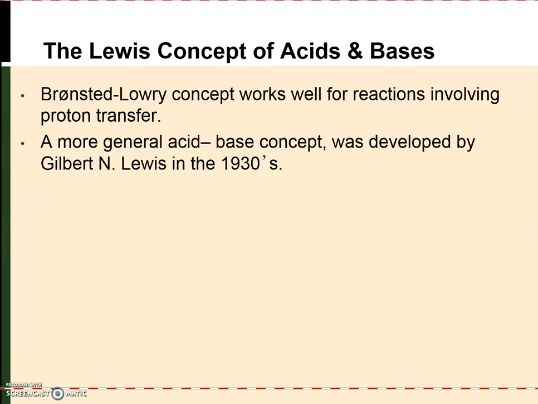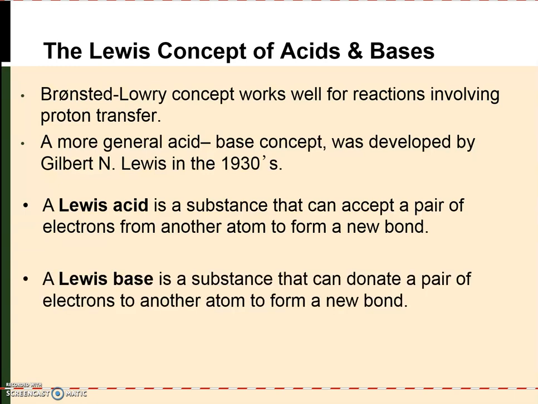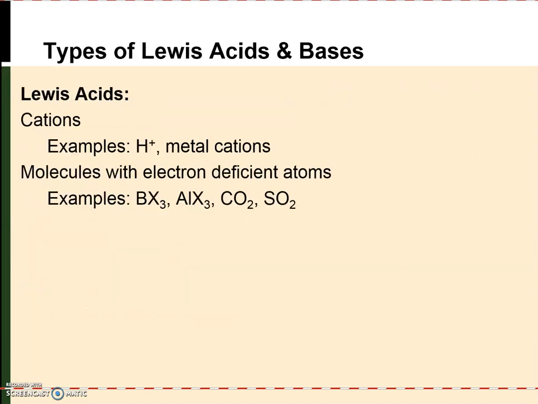So it's useful to have a more general acid-base concept, and so one was developed by Gilbert Lewis in the 1930s, which expands this idea of acid-base reactions to a wider range of reaction types. In the Lewis definition, an acid is some substance that can accept a pair of electrons from another atom, either within the same molecule or from another molecule, and in accepting a pair of electrons it forms a new bond. And a Lewis base is a substance that can donate a pair of electrons to another atom, and again forms a new bond.